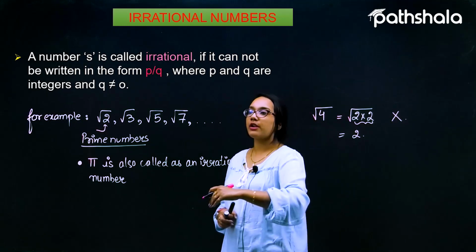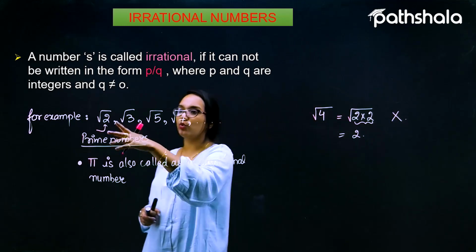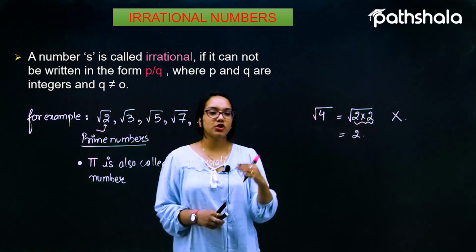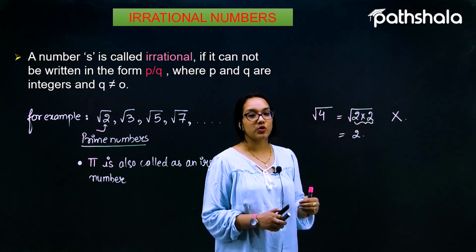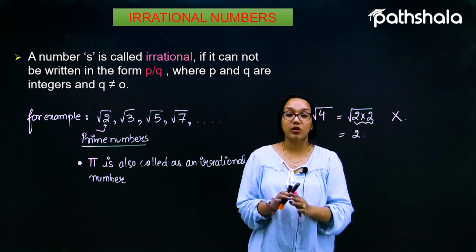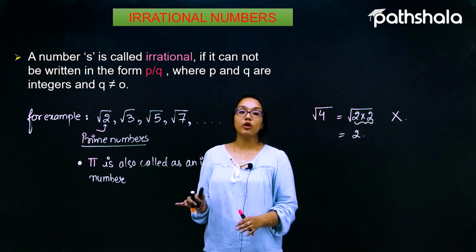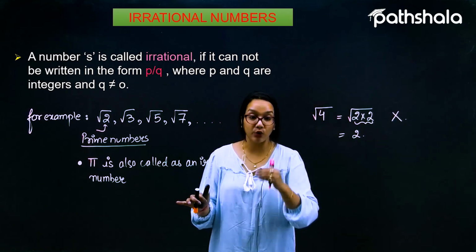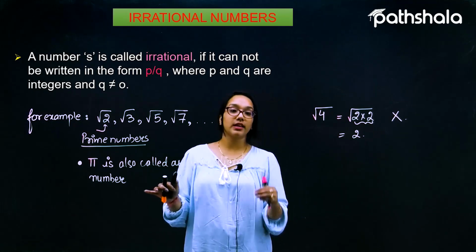So such numbers of the form root 2, root 3, root 5, root 7 are called irrational numbers. I hope the definition of the irrational number is all clear to you: the numbers which cannot be represented in the form of P by Q are called irrational numbers.